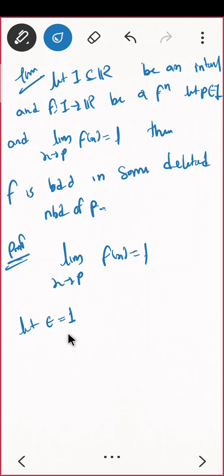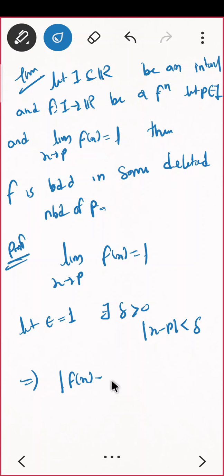For epsilon equal to 1, there will be a delta positive such that mod of x minus p less than delta should imply what? Mod of f of x minus L should be less than epsilon. Do you agree? This is my definition of this. And since my epsilon is 1, so I'll write epsilon is 1. That means what? Mod of f of x minus L is less than 1. Can I solve it a little bit?